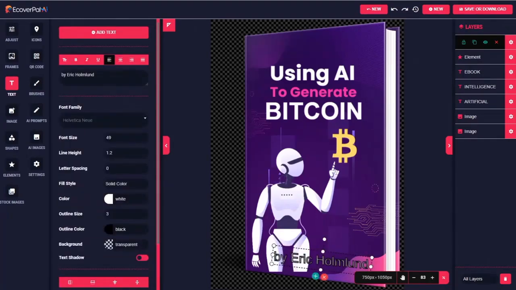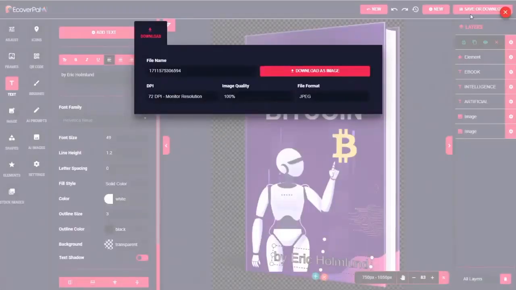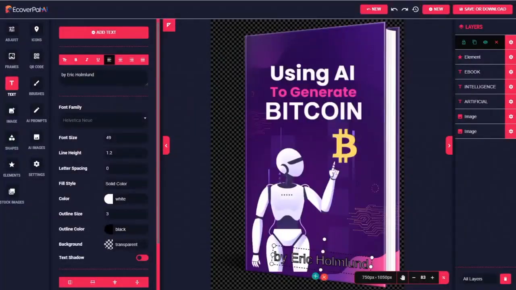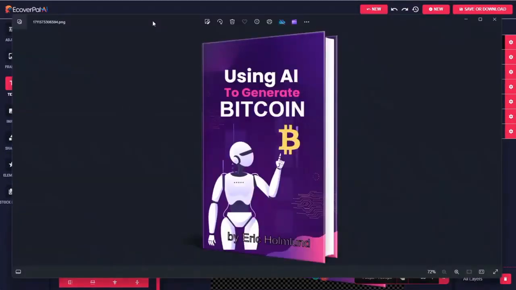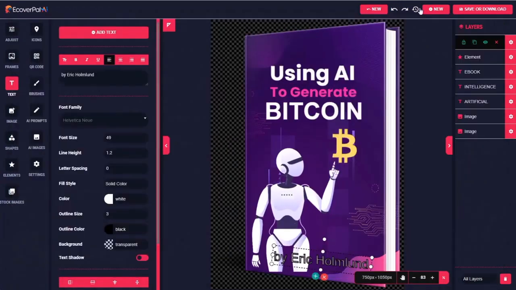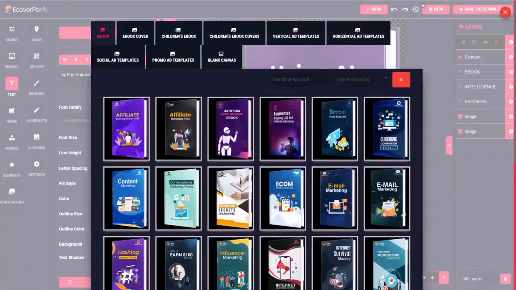Once I've got that in place, it's as simple as clicking the download button, choosing what quality I want to download that image as, what type, such as JPEG or PNG. And since this eCover has a transparent background, let's go with the PNG and download it. Now if I open it on my computer, I've got a very nice custom eCover with a transparent background. And that took what, a minute or two? Let's click New and take a look at another example.